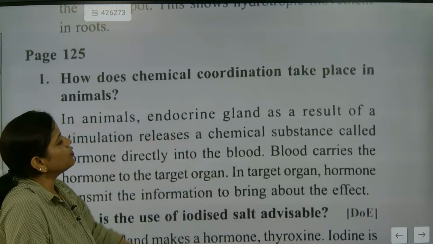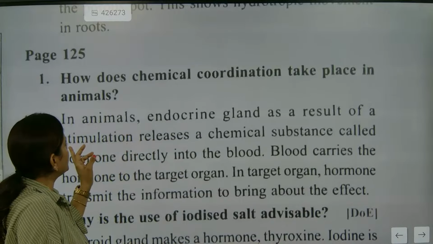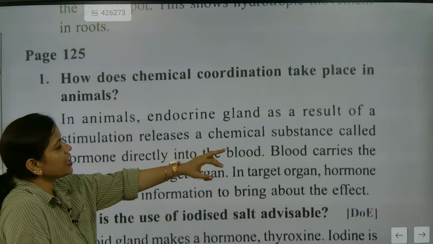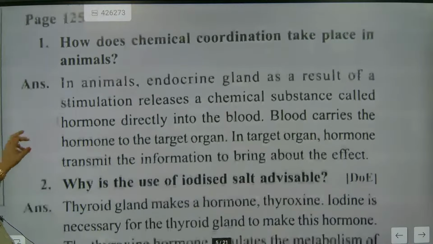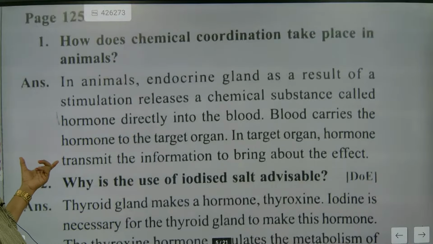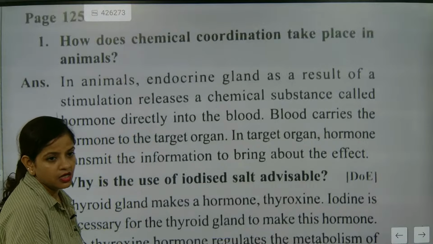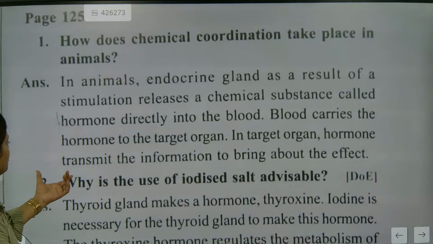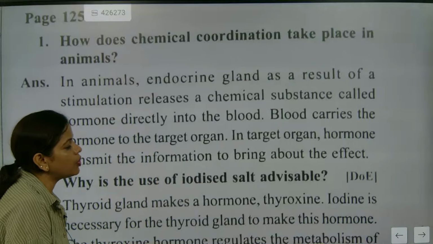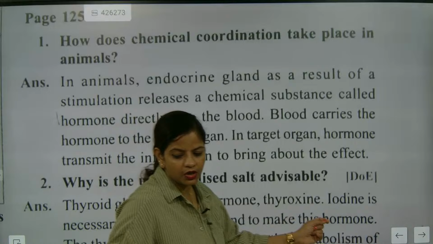In animals, endocrine glands, as a result of stimulation, release a chemical substance called hormone directly into the blood. So blood carries the hormone to the target organ. In the target organ, the hormone transmits the information to bring about the effect. Note down, children.